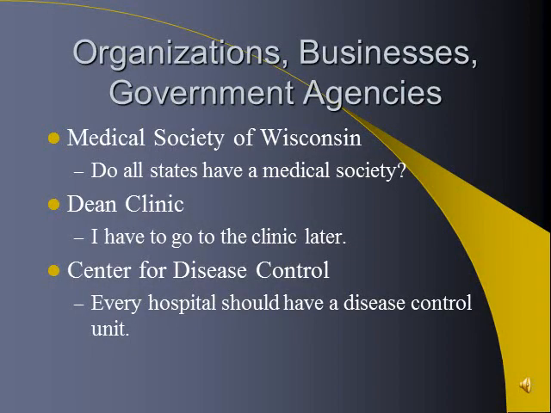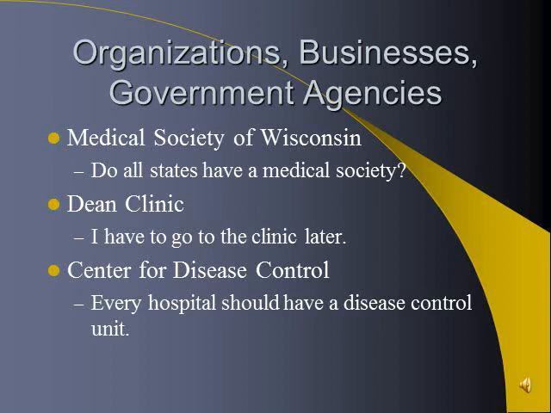We capitalize organizations, businesses, and government agencies. Medical Society of Wisconsin, capitalized, versus do all states have a medical society? Here it's not a specific organization, it's not capitalized in that sentence. The Dean Clinic, capitalized, it's specific, it's an organization, it's a business. I have to go to the clinic later. There we don't know which clinic.